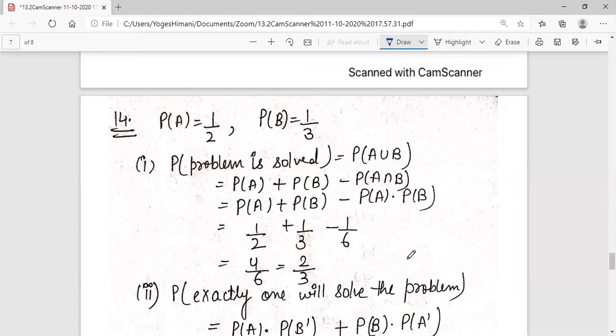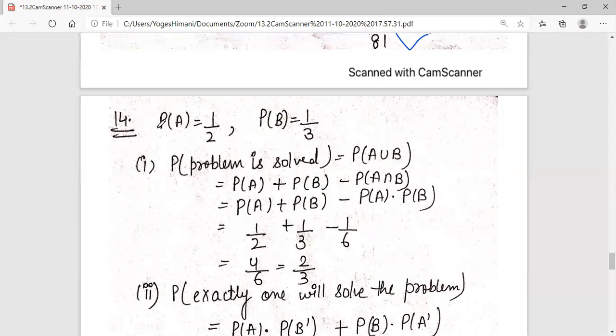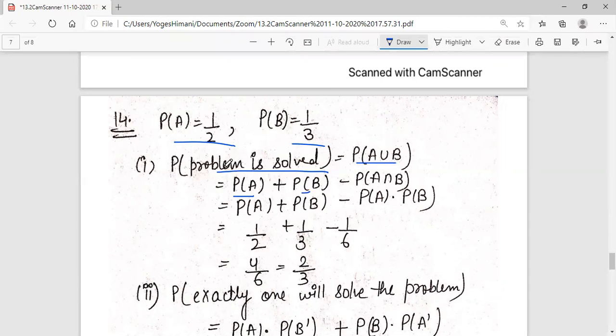Question number 14. Probability of solving a specific problem independently by A, P of A is 1 by 2, P of B is 1 by 3. If both are trying to solve the problem, find the probability that the problem is solved. Maybe A has solved, maybe B has solved, and maybe both have solved. It means we have to find the union. Union formula: P of A plus P of B minus P of A intersection B, but the intersection value is not given. Both are independent, so the intersection is equal to P of A into P of B. Put all the values and 2 by 3 is the answer.